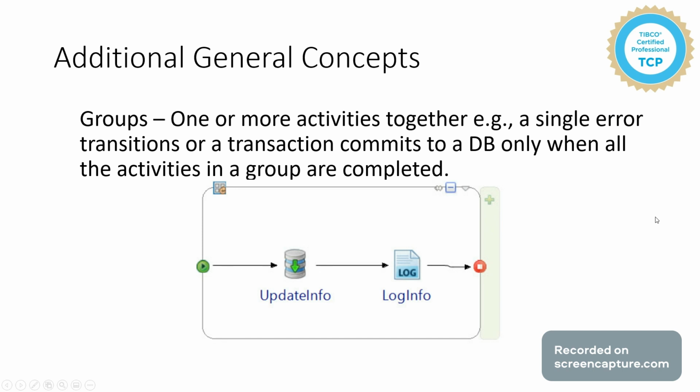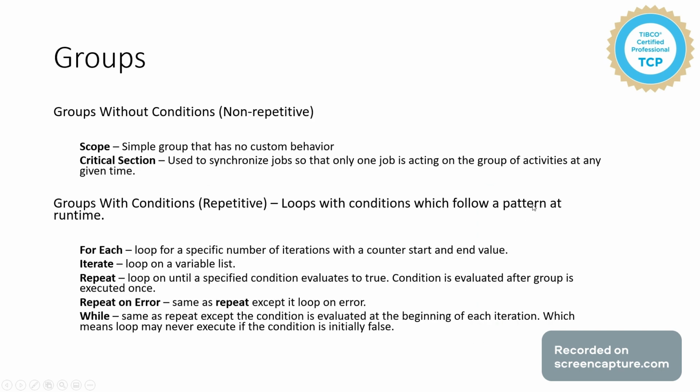Groups enable developers to put one or more activities together and configure the group as needed. Groups may look like these rectangle boxes around the activities which you want to put inside them. There are two types, one without conditions which are non-repetitive and the other with conditions which are repetitive.